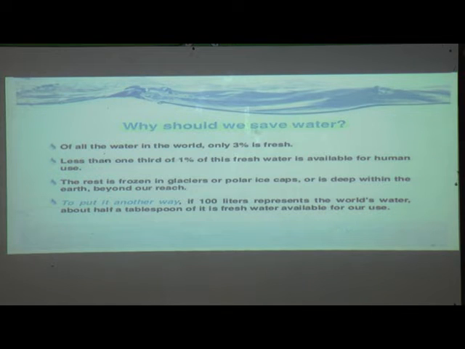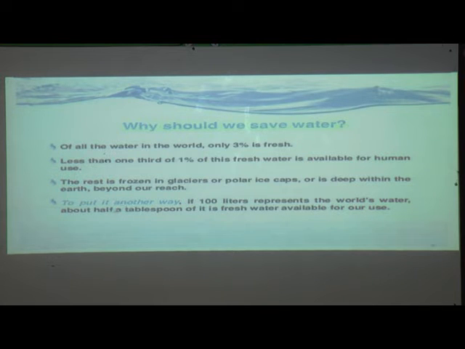Whatever remaining part, you will find in frozen form in glaciers or polar ice caps, or deep within the earth and beyond our reach. Where we can't reach, in that region we will find the remaining percentage of this water.